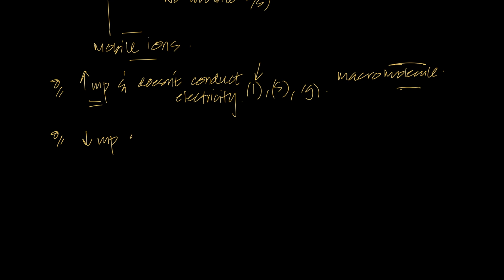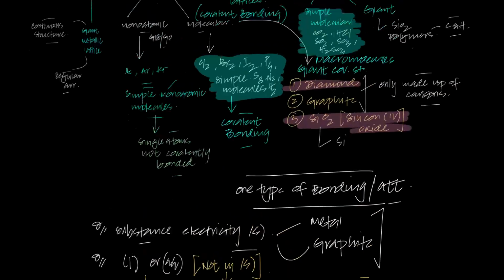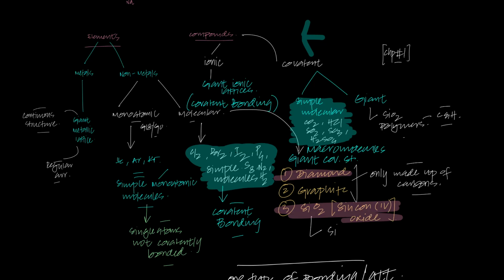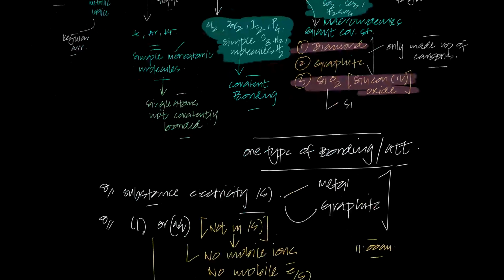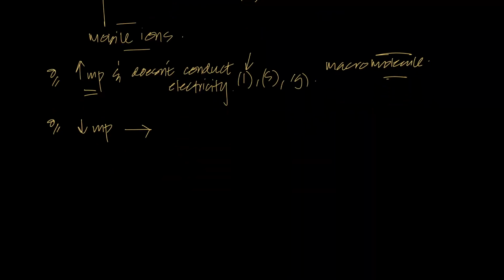What if I say it has a low melting point? What should come into your brain? Which substances have a low melting point normally speaking? Well, it's obviously simple molecular structures, like chlorine and bromine. They have low melting points. I am giving you this idea just to recall whatever you learned in O-levels and consolidate all of that.